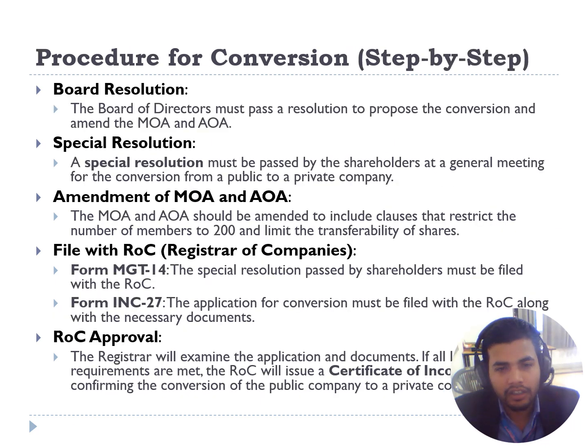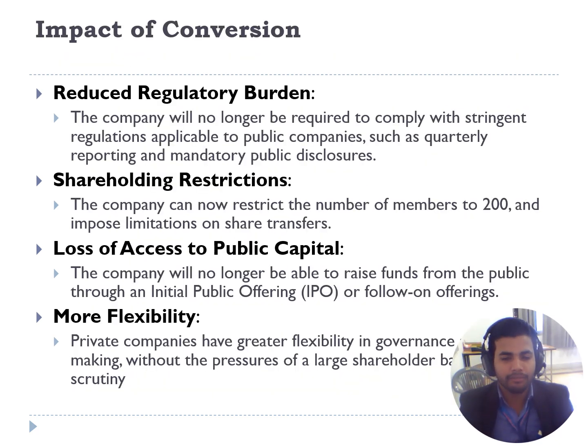So these are the conditions, and there is a step-by-step procedure for conversion from the status of a public company to private company: the board resolution, special resolution, amendment of memorandum of association and articles of association, and filing with the registrar of companies. Then the registrar of companies gives approval and issues a certificate of incorporation or the confirmation of conversion of public company to private company.